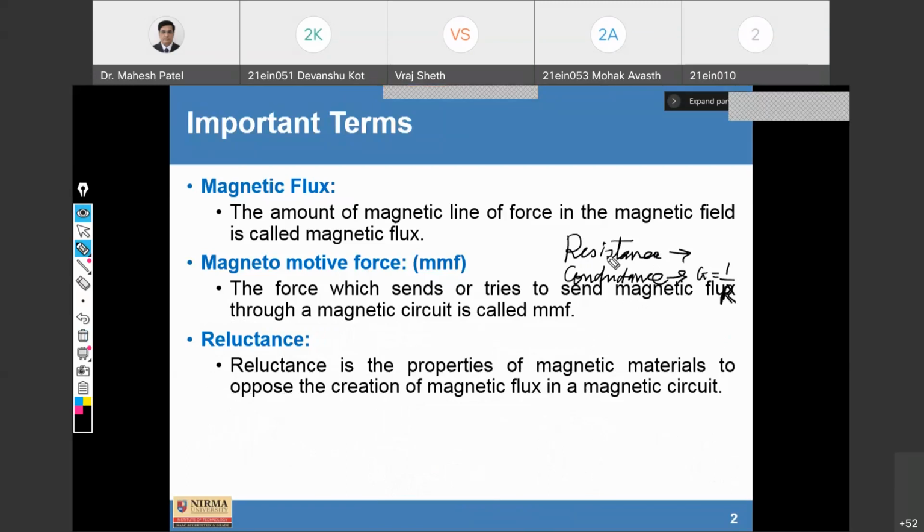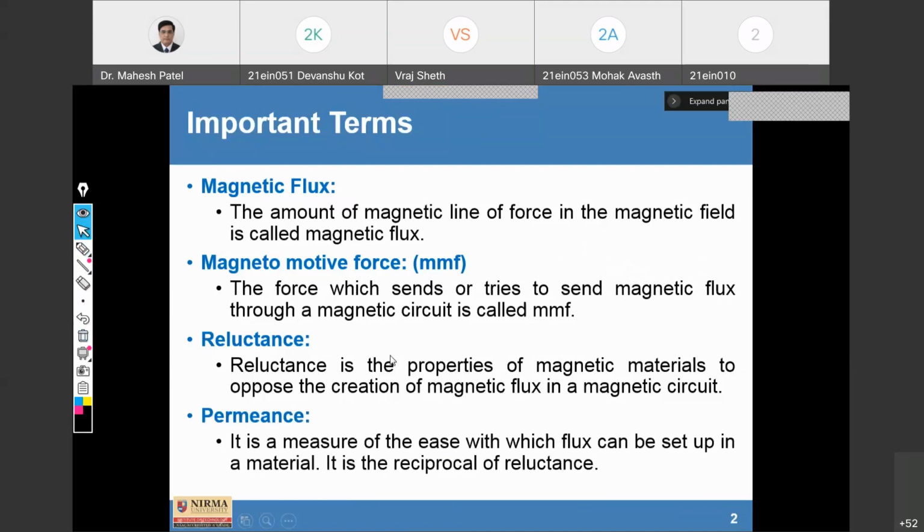Similarly, here reluctance is similar to resistance in the electrical circuit. Then in the magnetic circuit there is one more term known as permeance. Permeance is analogous to conductance in the electrical circuit. So resistance is analogous to reluctance, and permeance is related to conductance in the electric circuit. Fine.